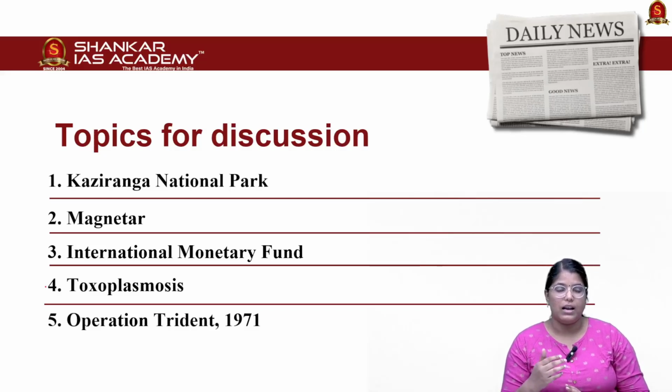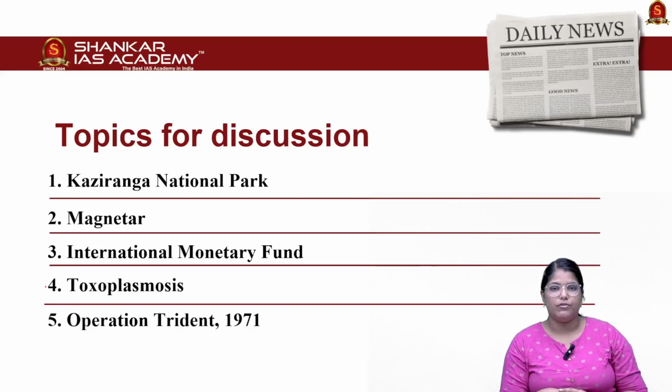And in the final article, we'll be talking about Operation Trident, which happened in 1971, and we'll be seeing whether there is a possibility for repetition of this particular operation in the current scenario. So we shall see all that in this news article discussion without any delay. Let us get into the first article.